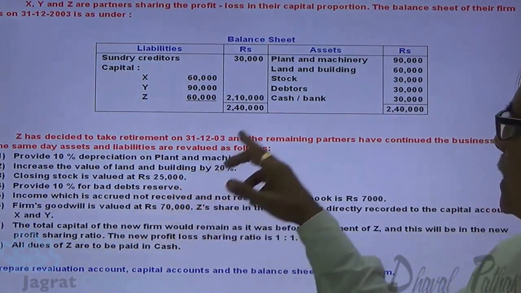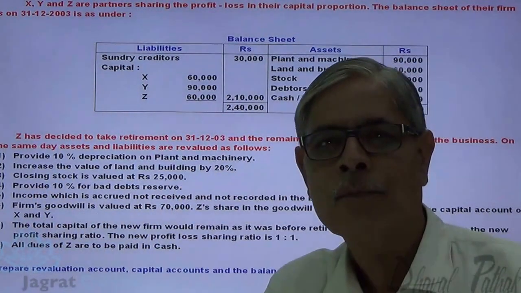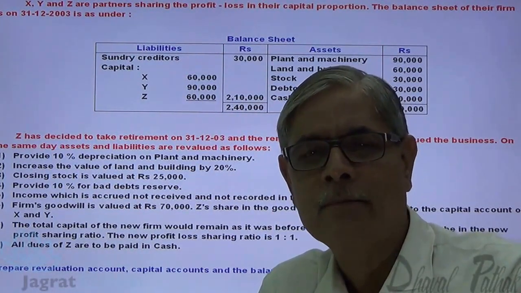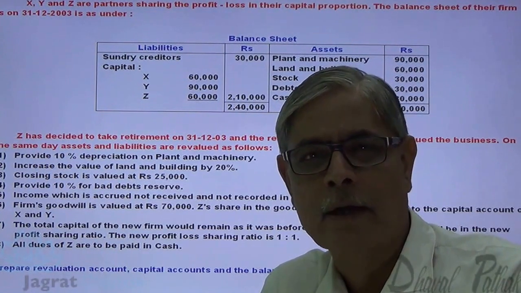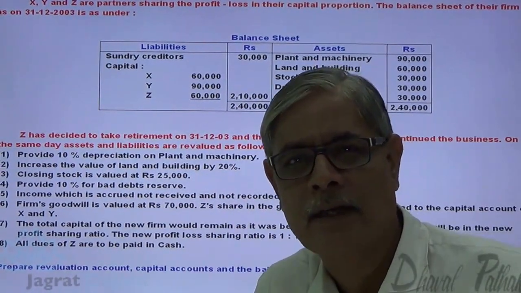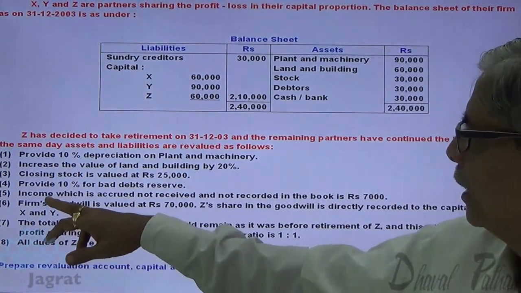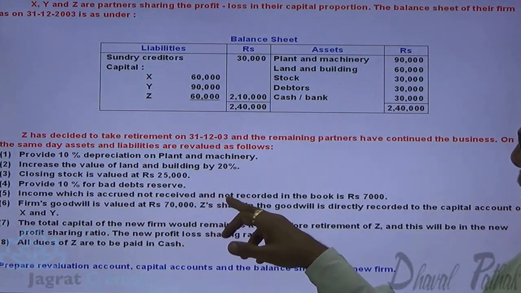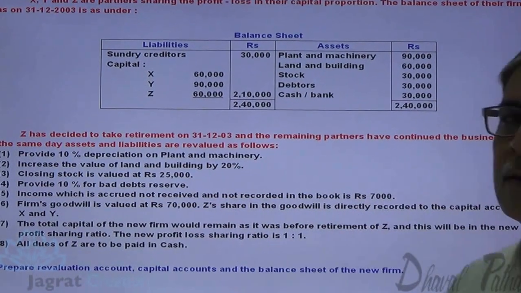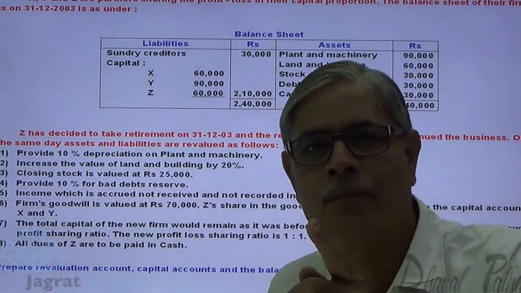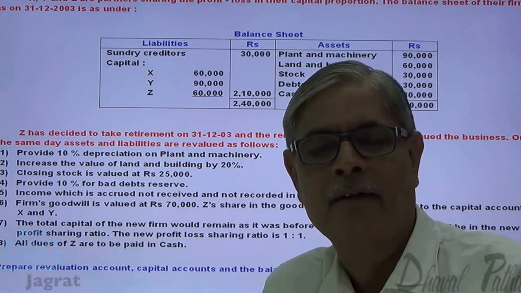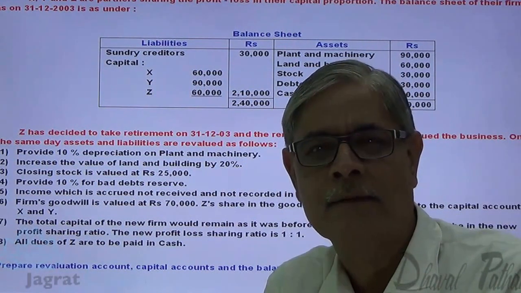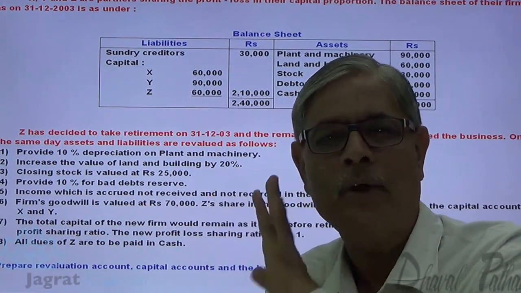Provide 10% bad debt reserve on debtors. Debtors are 30,000. 30,000 into 10%, 3,000 bad debt reserve to be provided. Revaluation account debit, bad debt reserve account credit. Revaluation account is debited with 3,000. Income which is accrued but not received and not recorded in the books, 7,000. So income receivable unrecorded. Income receivable is an asset. So 7,000 will appear on the balance sheet asset side, and this being income, credited to revaluation account.